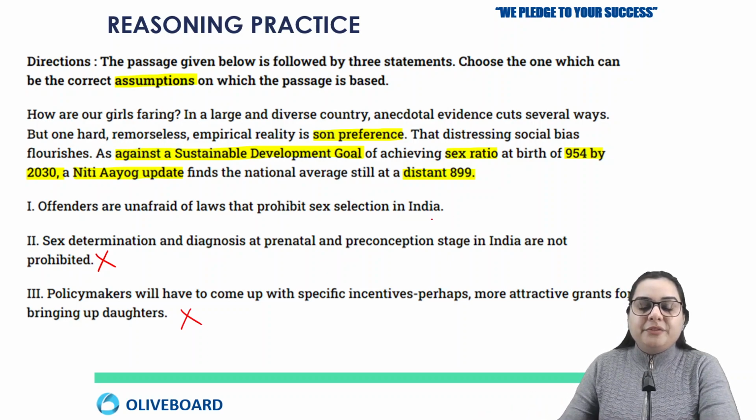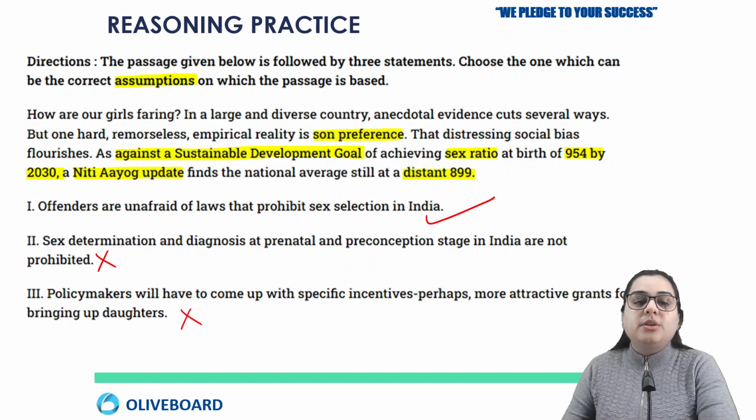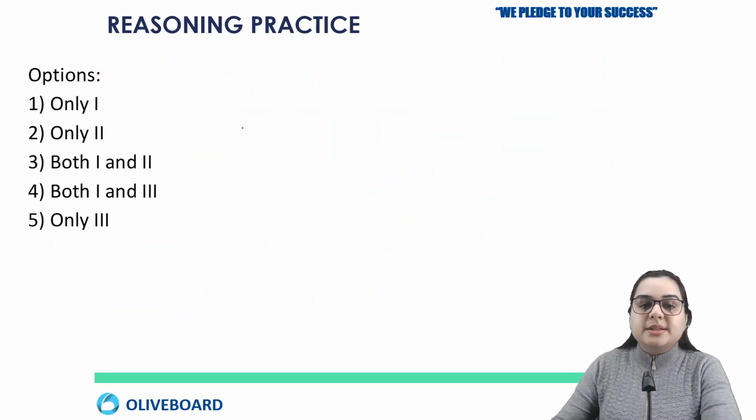So we are left with just the first one, that offenders are actually not scared. Even if our country has the required laws, even then offenders are not afraid of those laws. So the first one is correct, and hence your option will be option number 1, which says only one.